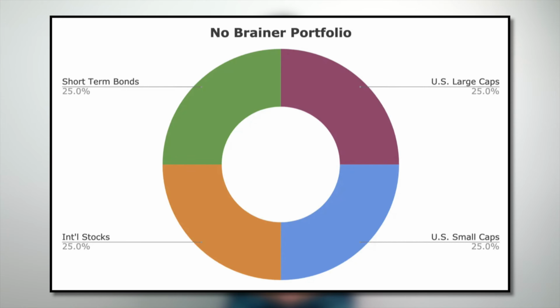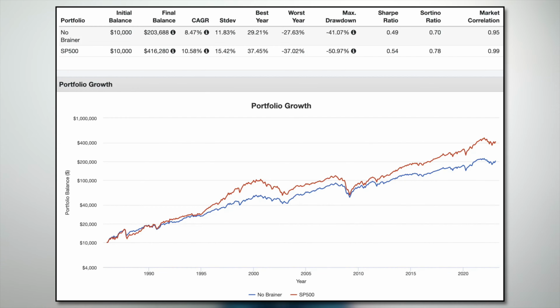The William Bernstein no-brainer portfolio is a diversified blend of 4 equally weighted asset classes: 1/4 US large cap blend, 1/4 US small cap blend, 1/4 international stocks, and 1/4 short-term bonds. Going back to 1986, here's a comparison of the William Bernstein no-brainer portfolio and the S&P 500 through 2022.